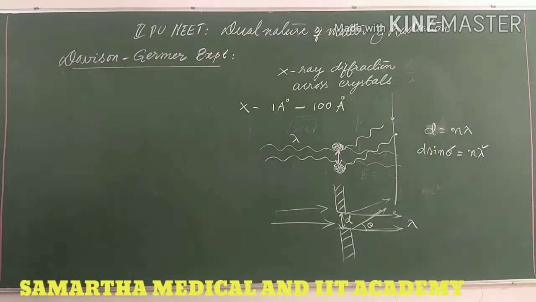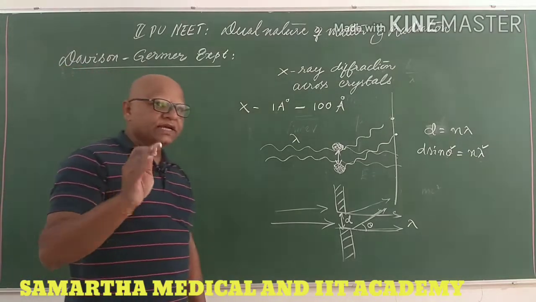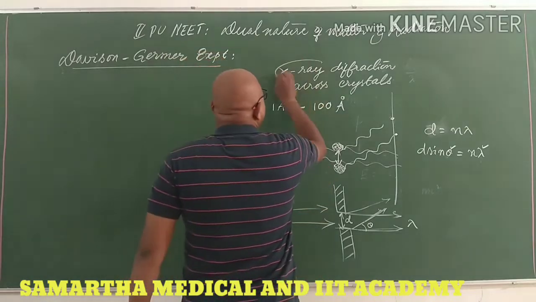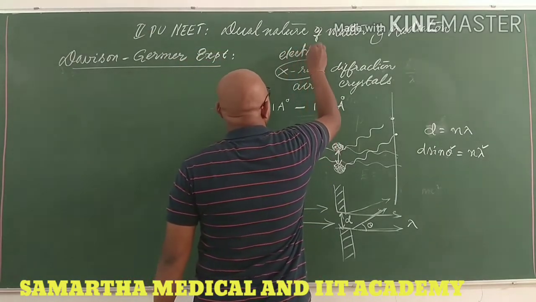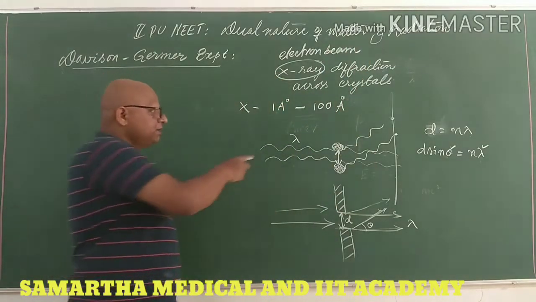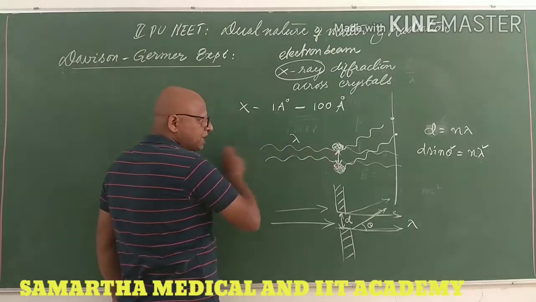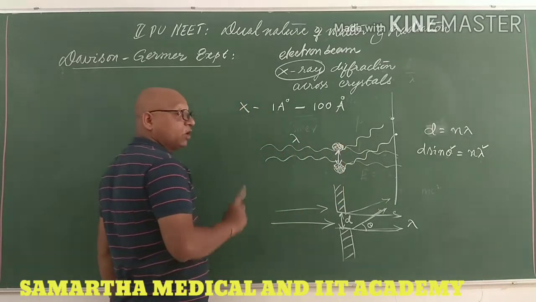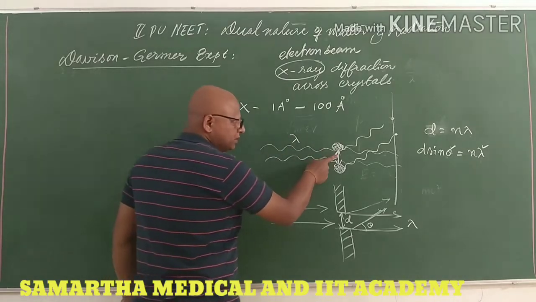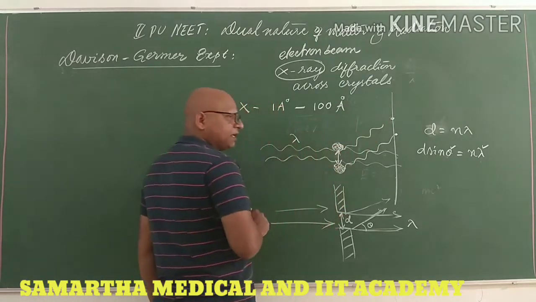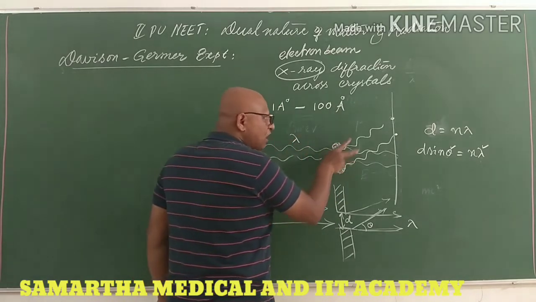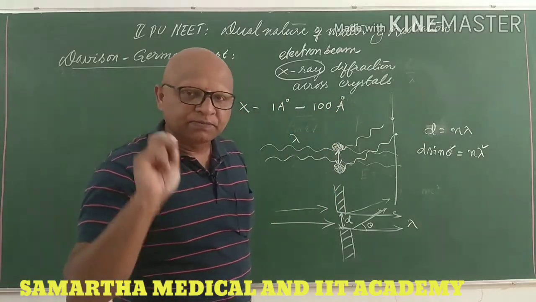So Davisson and Germer used the X-ray diffraction technique, but instead of X-rays they used an electron beam. Now electrons pass between these atoms. If a wave can generate a diffraction pattern, then if the electron is a wave, it must also produce a diffraction pattern, right?